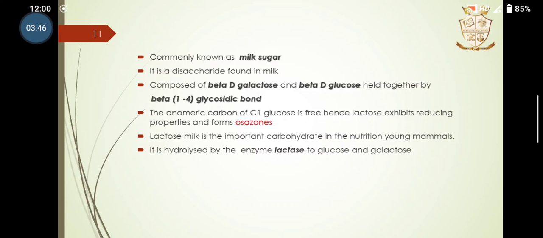Lactose is next, commonly known as milk sugar. It is a disaccharide found in milk, composed of beta D galactose and beta D glucose held together by a beta 1 to 4 glycosidic bond. The anomeric carbon, the first carbon of the glucose, is free, hence lactose exhibits reducing properties and forms oxazones. Lactose in milk is the important carbohydrate in the nutrition of young mammals. It is hydrolyzed by the enzyme lactase to glucose and galactose.